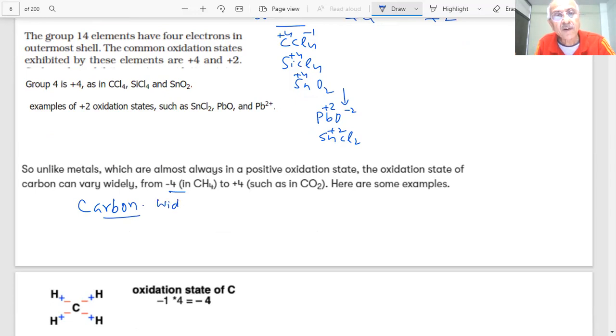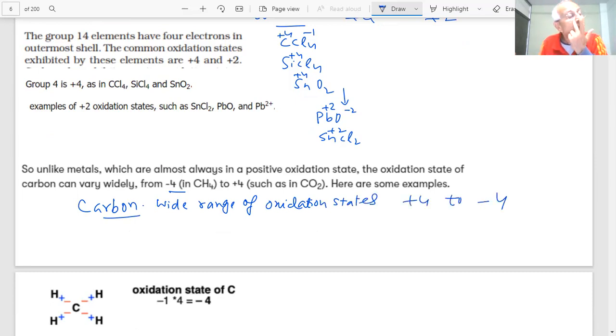Wide range of oxidation states. Carbon, +4 to -4, student. Out of carbon and hydrogen, hydrogen is electronegativity 2.1, carbon is 2.5. Okay. So this is more electronegative.